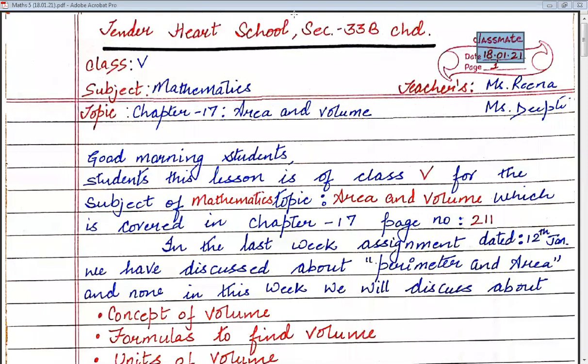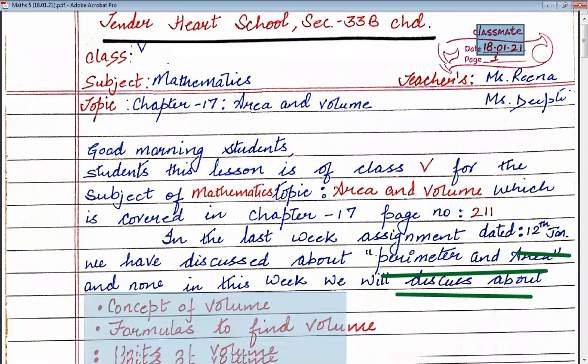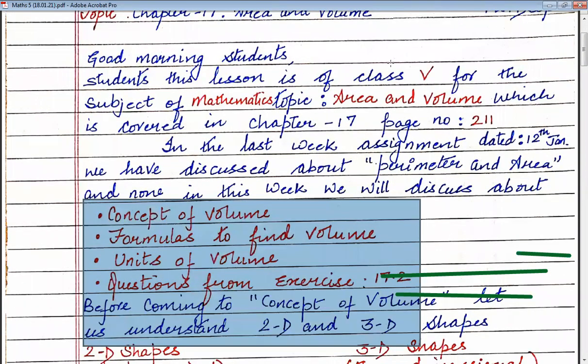Students, in the last week's assignment dated 12th January 2021, we discussed perimeter and area. Now in this week, we are going to discuss the following topic. First we will discuss the concept of volume, then the formulas to find volume, then units of volume, and then a few questions from your book exercise